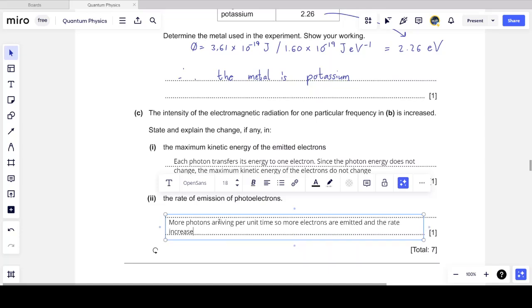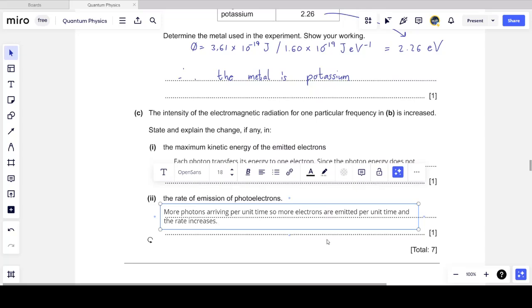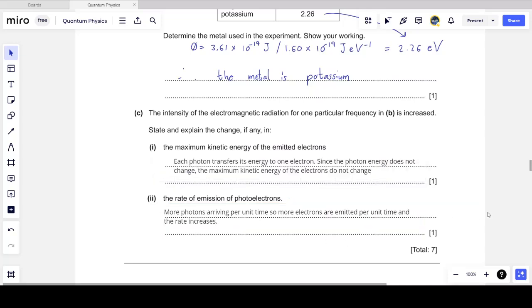So per unit time, more electrons are emitted. You can say, to be more concise, per unit time, and the rate increases. Rate meaning how many are being emitted per unit time. So the rate of emission of photoelectrons also increases because the number of photons coming in increases, and so the number of electrons going out increases. And that was a 7-mark question.